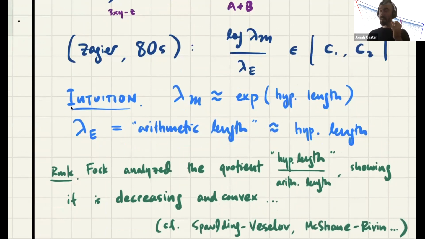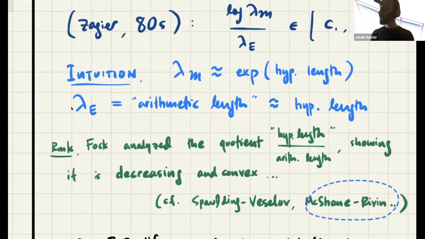In fact, you could tighten all of this story, which was investigated by Vladimir Fock. You could take, instead of approximately hyperbolic length, genuine hyperbolic length. And then when you take this ratio, you get a very beautiful decreasing convex function, which is related to some beautiful work of McShane and Rivin on what's called the stable norm in the homology of a punctured torus. So there's a beautiful story behind the scenes here, which is just entering the picture of hyperbolic geometry.